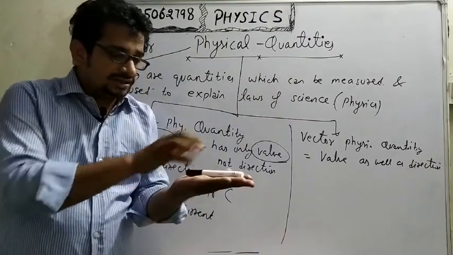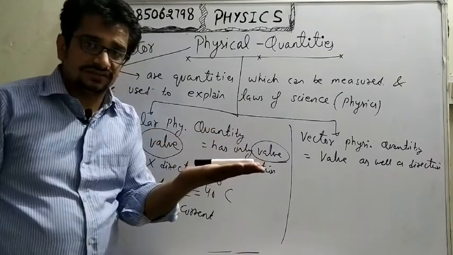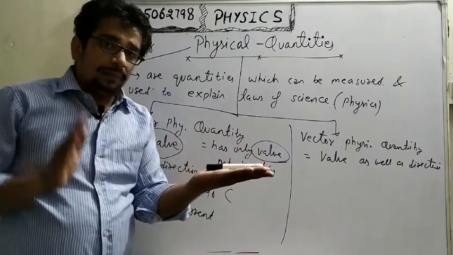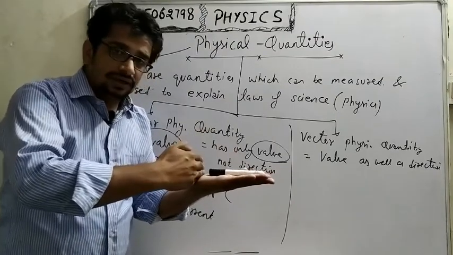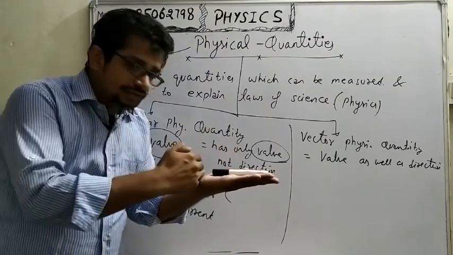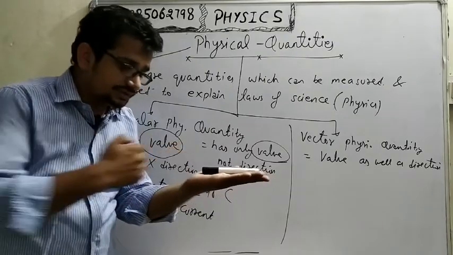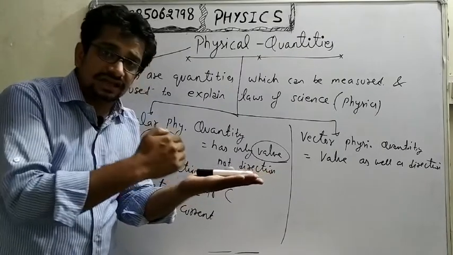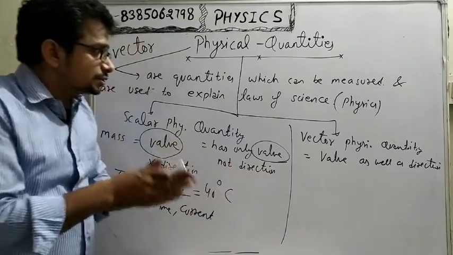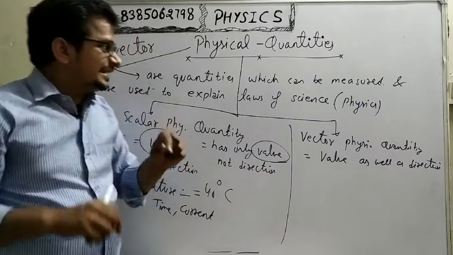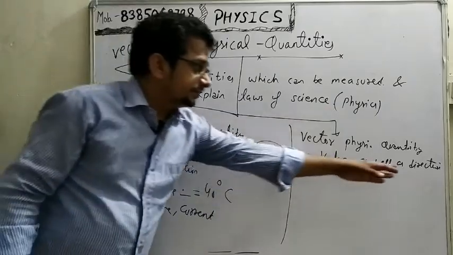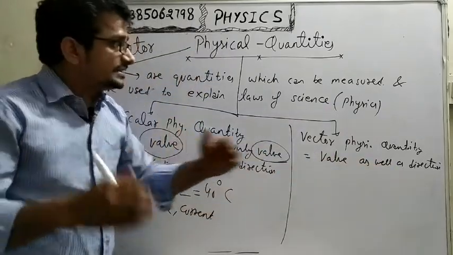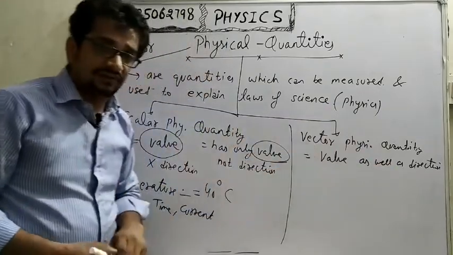This object is placed on the surface. Now you apply a force on it like this or like this. So this applied force has direction also. So some physical quantities in our physics subject need direction, so those physical quantities are known as vector.